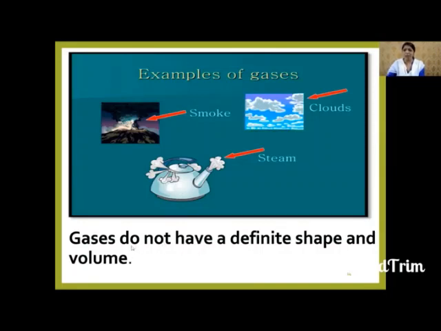Can you see the shape of a gas? No. It does not have a definite volume either. It occupies the entire space. So you cannot measure the volume of a gas. You can measure the volume of gas only when it is tightly packed in a container. For example, the HP gas cylinder which comes to our house, right? It is sealed, so you can say it has a certain amount of gas. Suppose 10 liters, 15 liters of gas will be filled in the cylinder, or you can see perfume bottles.